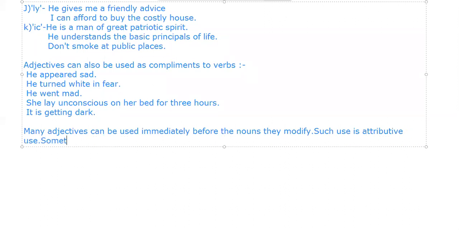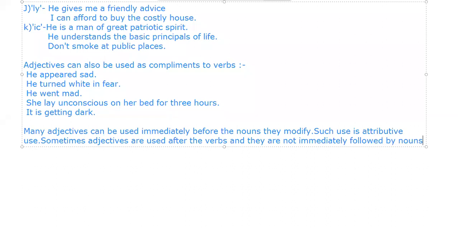Sometimes adjectives are used after the verbs के बाद, and they are not immediately followed by nouns.